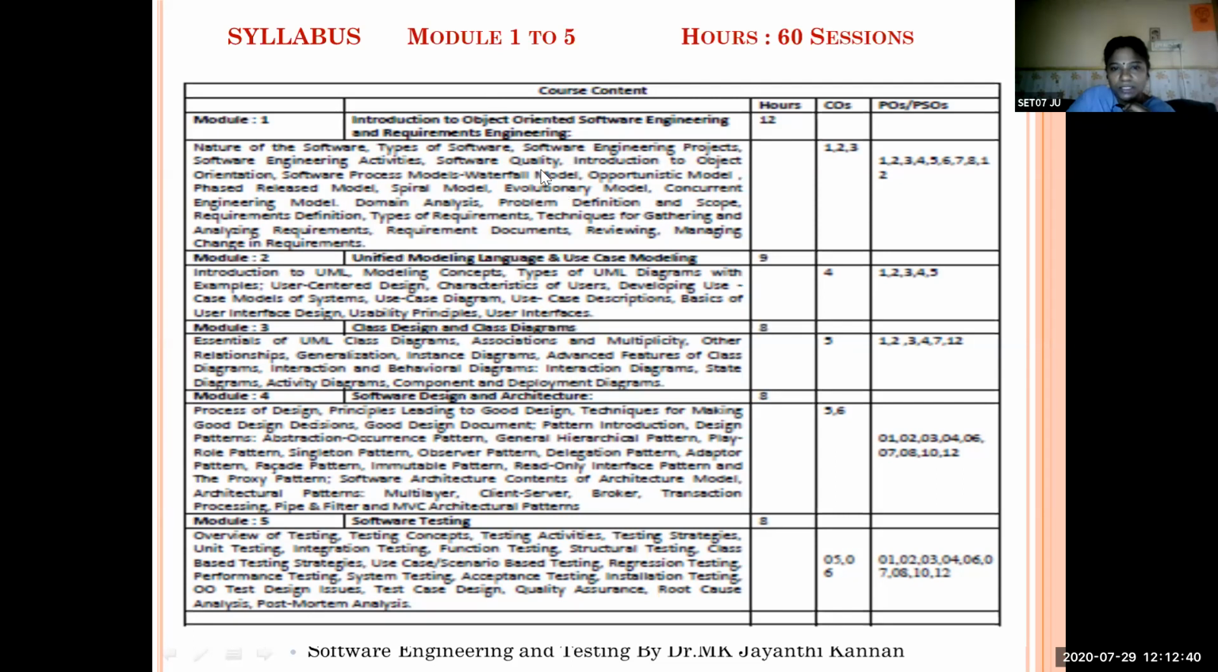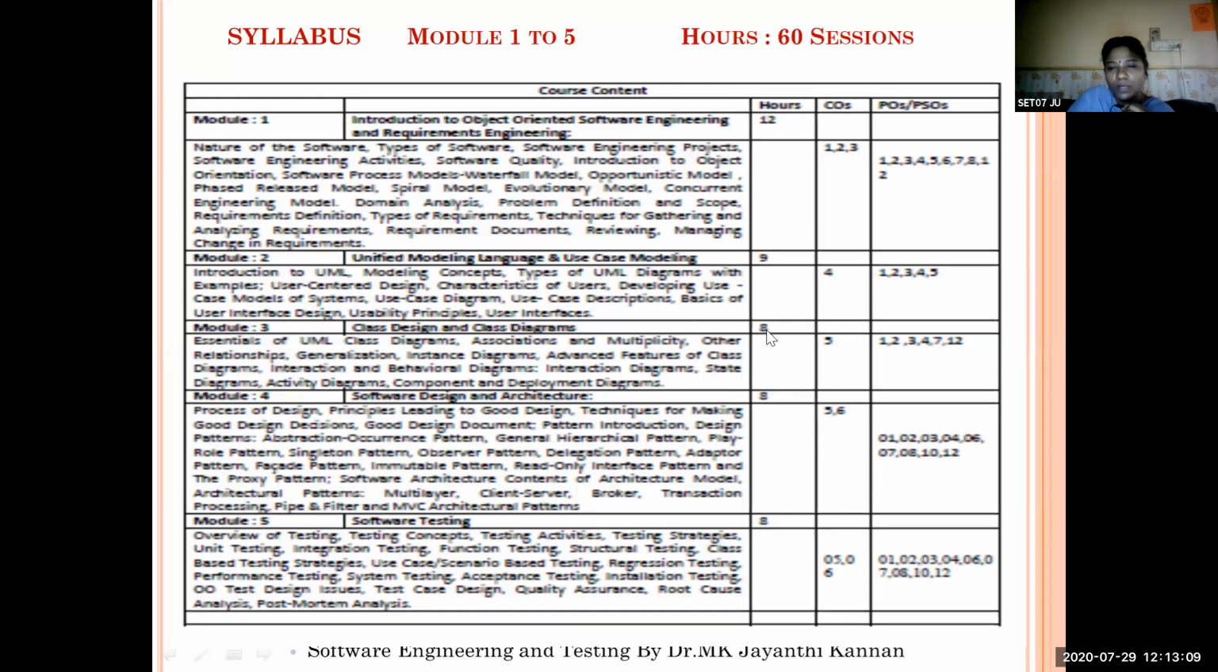While studying this module 1, your course outcomes 1, 2, 3 will be attained. The corresponding program outcomes like 1, 2, 3, 4, 5, 6, 7, 8 and 12 will be attained by studying unit 1 itself. In unit 2, you will be given 9 sessions, 9 classes, and the 4th course outcome will be attained, and the program outcomes 1, 2, 3, 4, 5 will be attained.